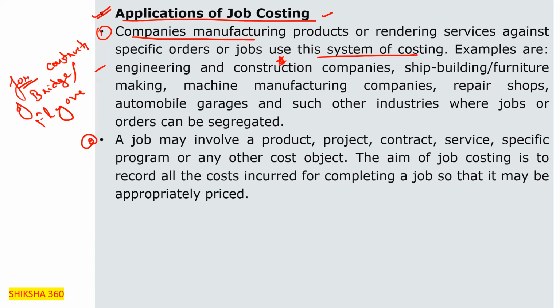Or ship building or furniture making, machine manufacturing companies, repair shops, automobile garages, and such other industries where jobs or orders can be segregated.